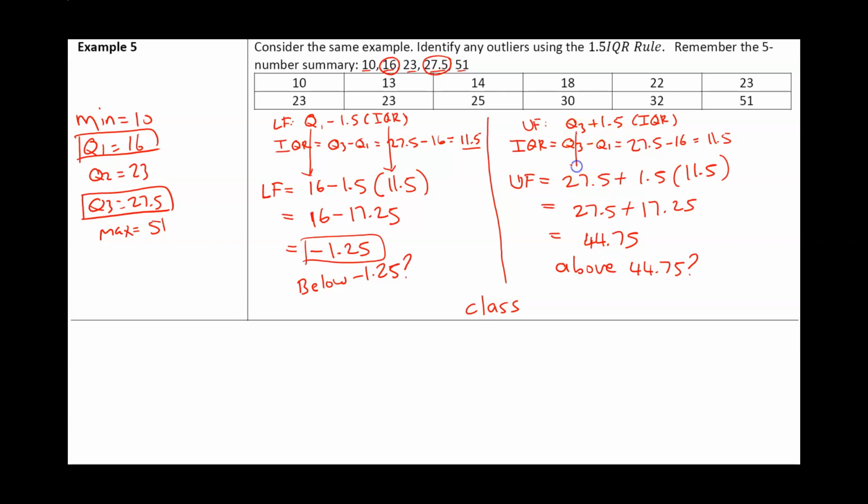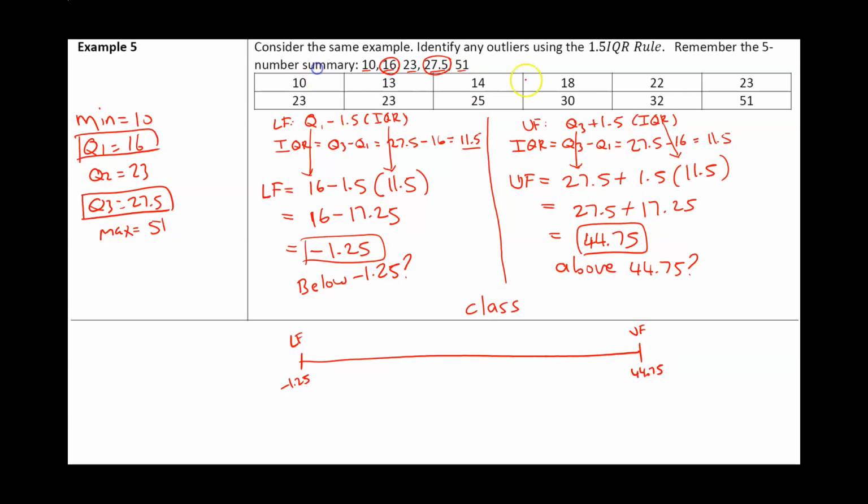If you apply Q3, which is 27.5 plus 1.5 times IQR, we get 44.75. Now, any values that are above 44.75, those are also going to be outliers. If I were to graph this, this is my data set. My lower fence is going to be negative 1.25, and my upper fence is going to be 44.75.